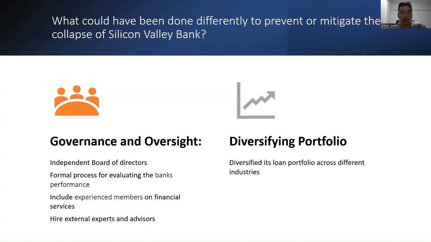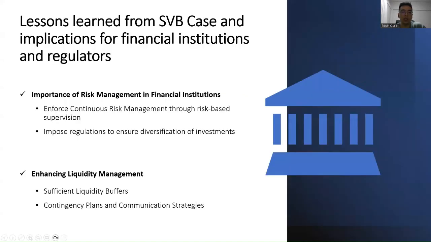Lastly, SVB, well known for catering towards technology startups and innovation-driven companies, should have diversified its portfolio across different industries to actually spread its risk. Now, let me pass on the time to Eunice to talk about the lessons learned.